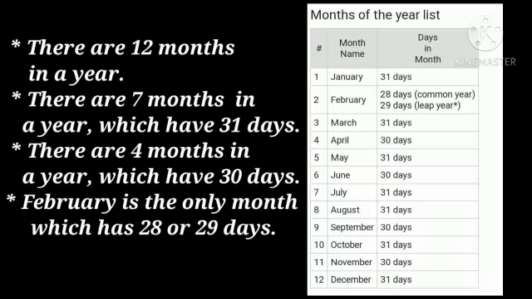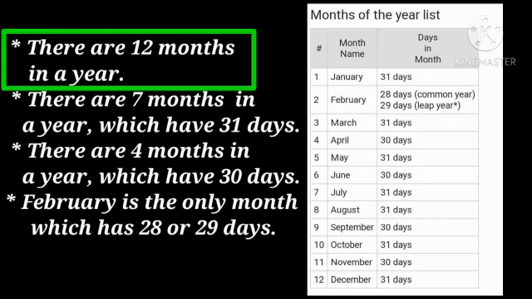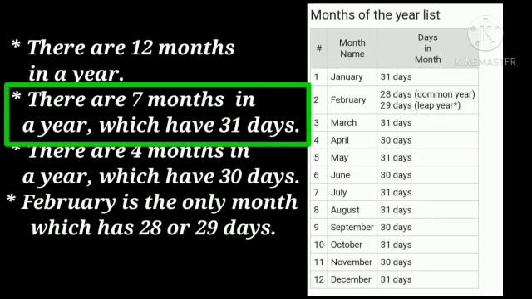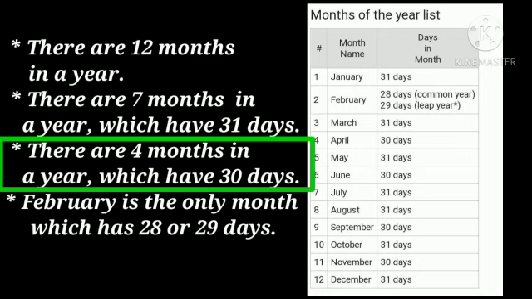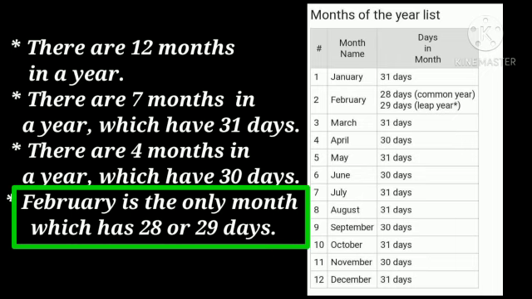Months of a year. There are 12 months in a year. There are 7 months in a year which have 31 days. There are 4 months in a year which have 30 days. February is the only month which has 28 or 29 days.